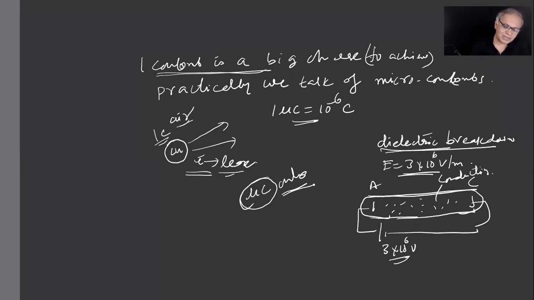As you keep placing charges bit by bit, the electric field around the copper sphere keeps increasing, and that will become so high somewhere that it knocks out the electrons from the air and provides a path for these electrons to pass. So if you try to keep placing charge, it keeps leaking. So that's what I mean by saying that achieving 1 coulomb charge on a sphere like that is not possible. So we'll be dealing many a time with microcoulombs of charges. Do you follow?